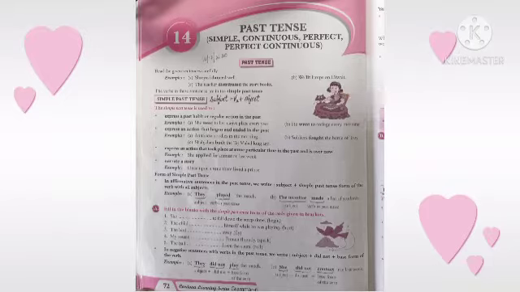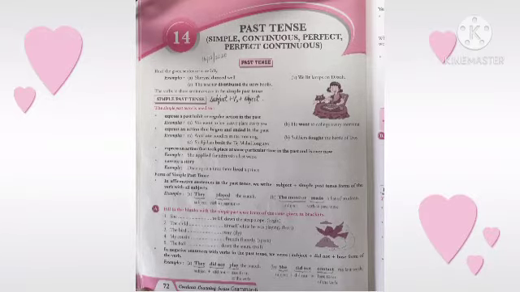strong verbs. Weak verbs form their past tense by adding ed, d, or t to the present tense. For example, learn, learnt, laugh, laughed, dance, danced. But strong verbs form their past tense merely by changing the inside vowel of the present tense. For example, come, came, know, knew.